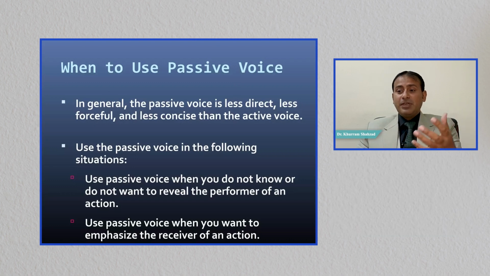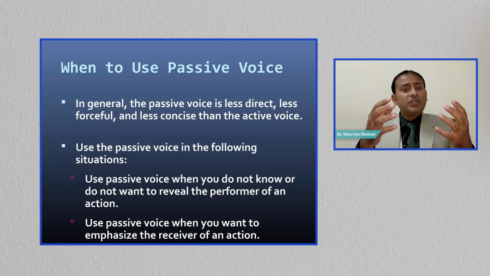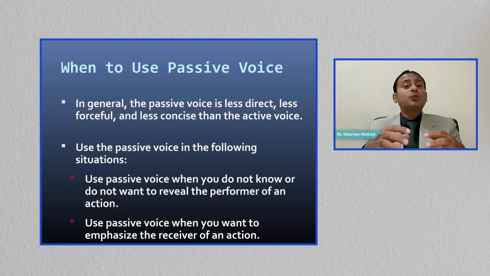Use the passive voice in the following situations. Use passive voice when you do not know or do not want to reveal the performer of the action. Number one, you do not know who did it. Number two, you do not want to tell the audience, you do not want to tell the reader who has done this action. Or we can say the doer of the action is not important to you.